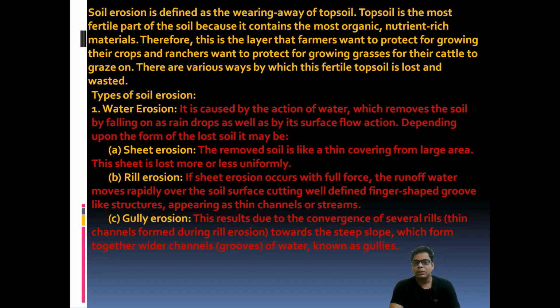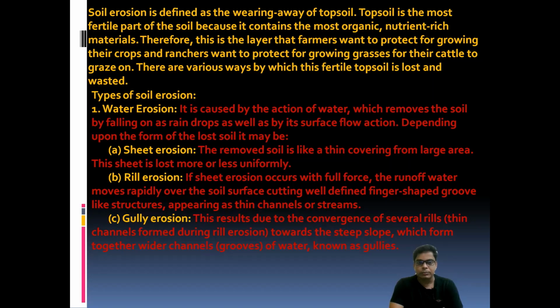What is sheet erosion? The soil is removed like a thin cover, like a blanket, a sheet. When, over a large area, due to heavy rainfall, the top one or two centimeters of topsoil just wash out, this is called sheet erosion.